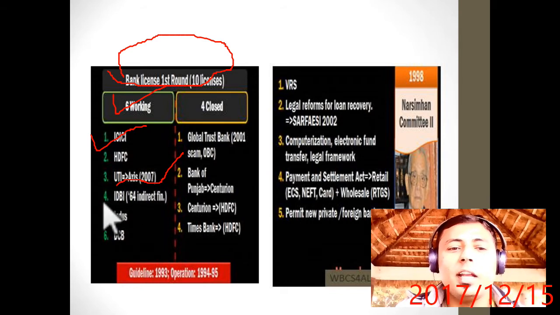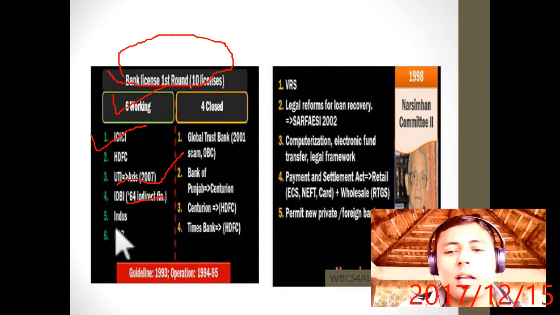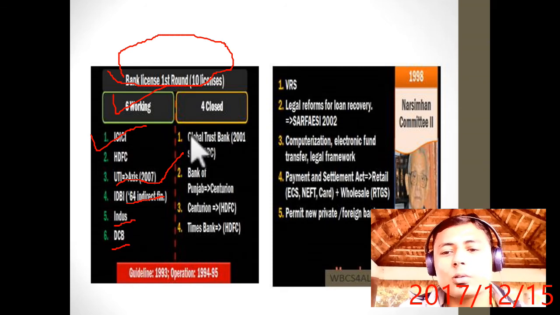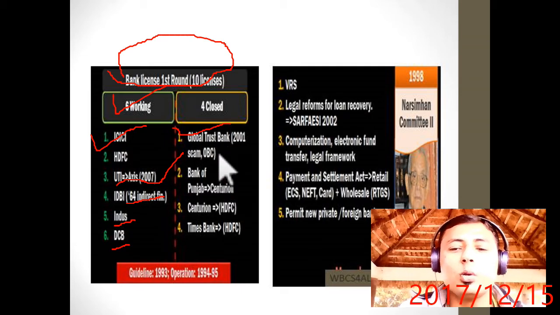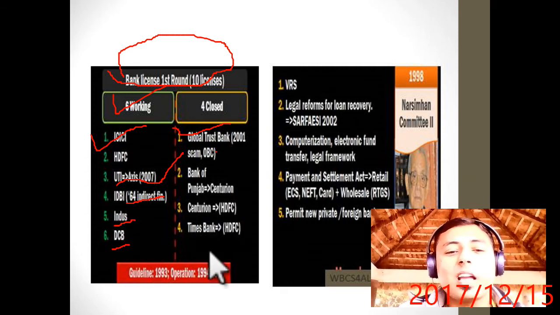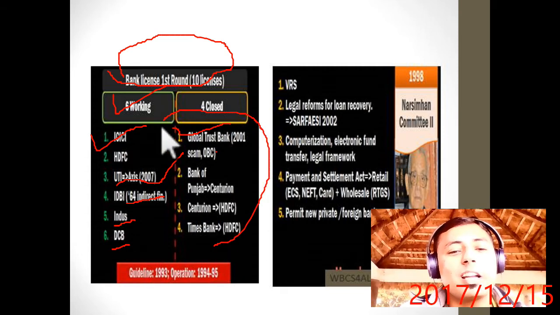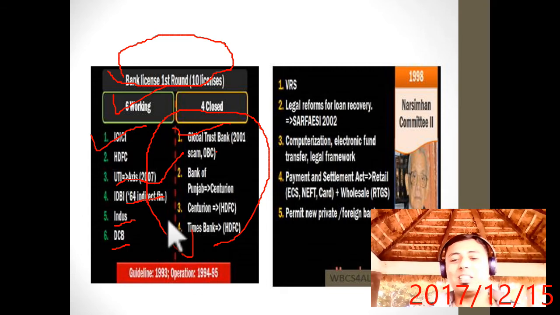Then IDBI, Industrial Development Bank of India. Up to 64 it was a development financial institution. Now it is a bank. Now IndusInd Bank and DCB Bank. Now who are the 4 banks which were opened but are closed now? Global Trust Bank. In 2001 a scam happened and it merged into OBC, Oriental Bank of Commerce. Bank of Punjab was merged into the Centurion Bank, and the Centurion Bank was merged into HDFC, and the Times Bank also merged into HDFC. That is why HDFC is a very big bank, because a merger of 2-3 banks happened with HDFC.